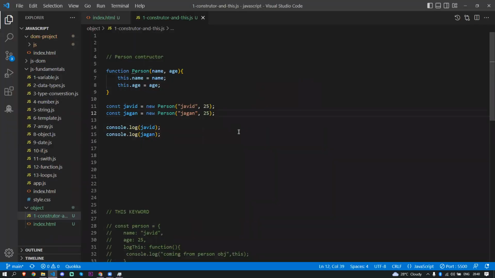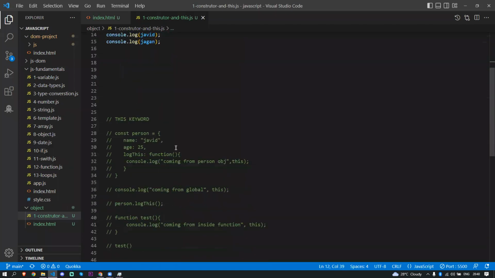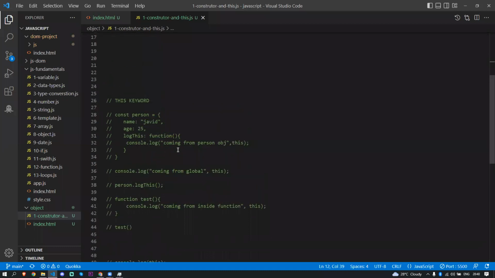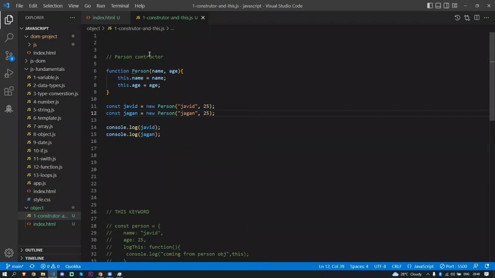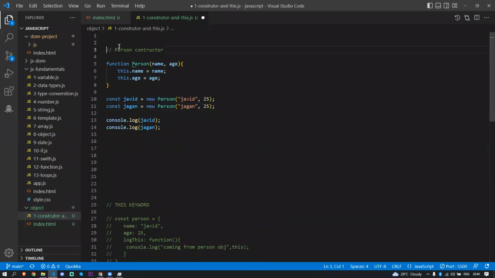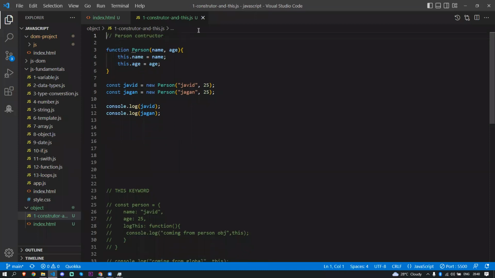Then what I'm going to do, I'm just going to make some methods here. So far, we are just creating some properties. Basically, this is a very important concept. We have to learn a lot of things afterwards about the object, but this is the base of the object.